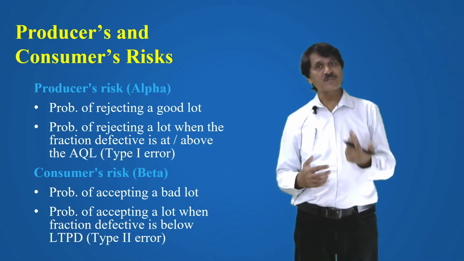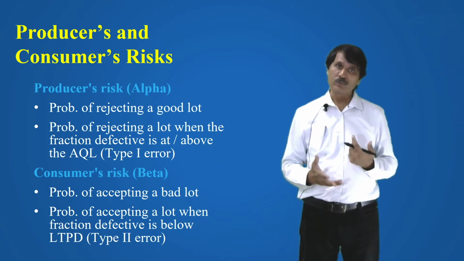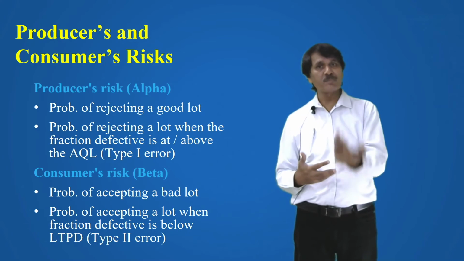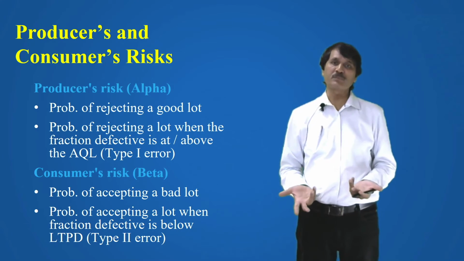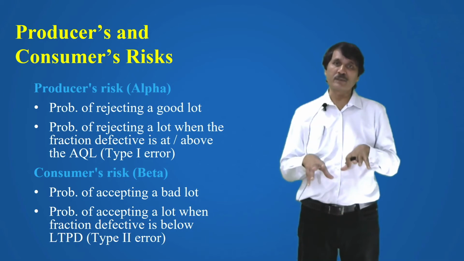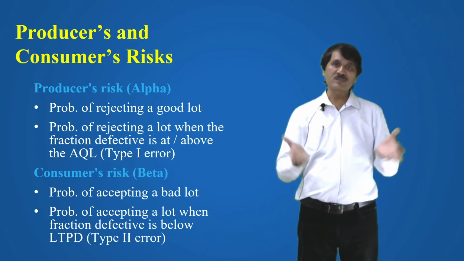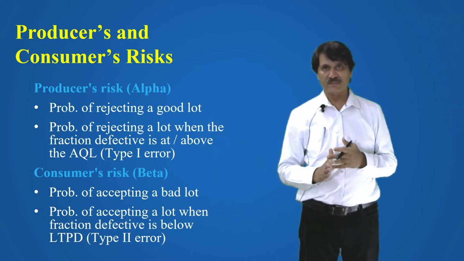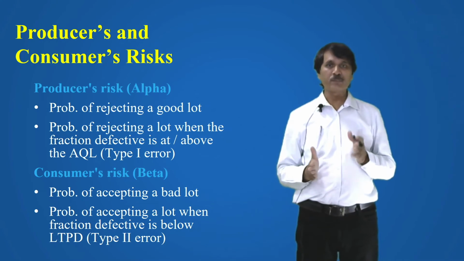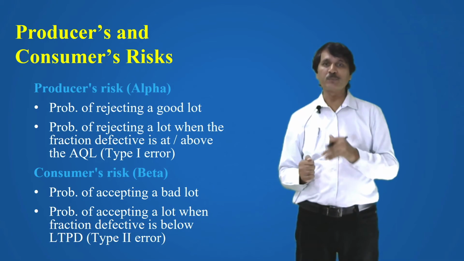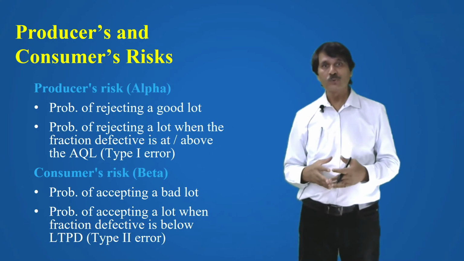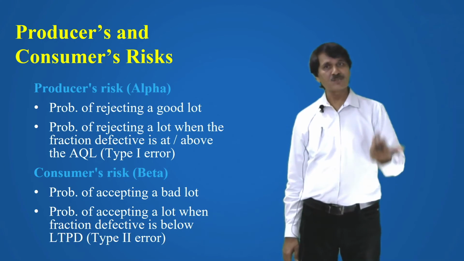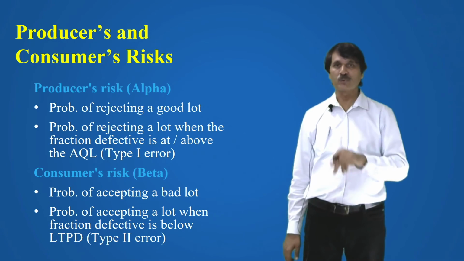In the case of the consumer's risk, this is known as beta, and here the chance is that the lot should have been rejected but it has been accepted. When it has been accepted, it is the risk of the consumer. The probability of accepting a bad lot is the consumer's risk. The probability of accepting a lot when the fraction defective is below LTPD is the type 2 error. So the producer's risk is known as type 1 error and the consumer's risk is known as type 2 error.